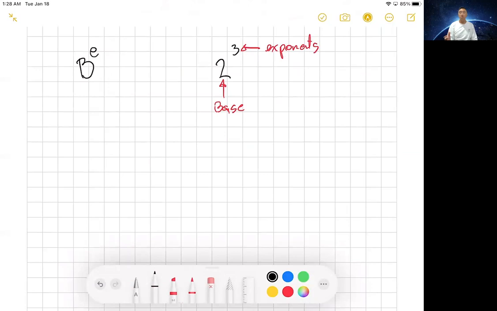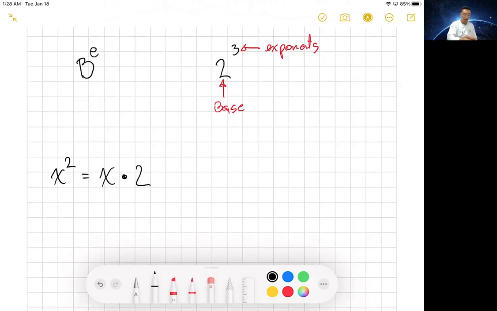Now, I think most of you guys already experience exponents. So, for example, if I say x to the second, what that really means is x times 2, right? Wrong. This is the number one mistake the students make all the time with exponents.